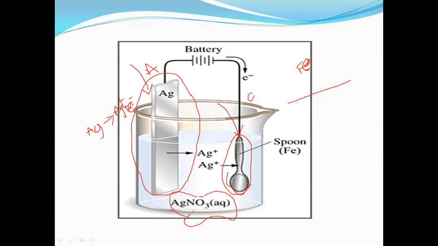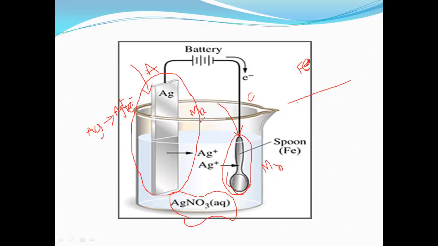Then what is known as electroplating? Electroplating is a process, the coating of silver on the iron spoon, the coating of a metal A on a metal B. Just so we can have a comparison, metal A should be the anode and metal B should be the cathode.